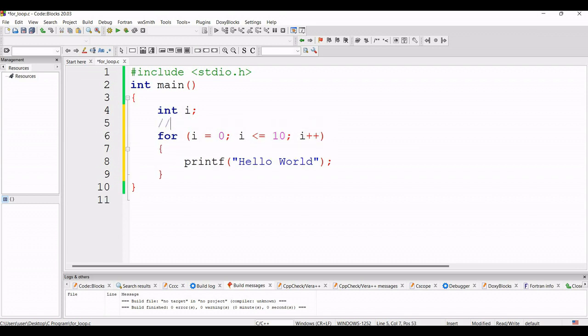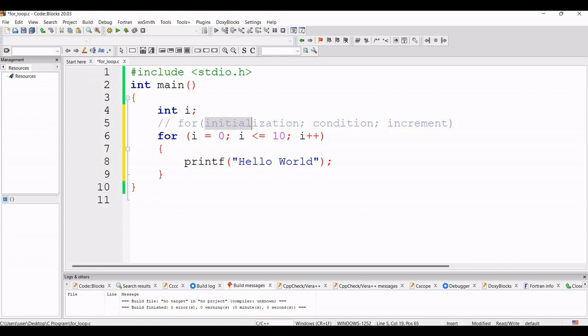So here I will just write one comment, and here I will write for loop, and then after the bracket I will write, first is the initialization. Now the next is the condition, and now the next one will be increment. So this is the structure of one for loop.